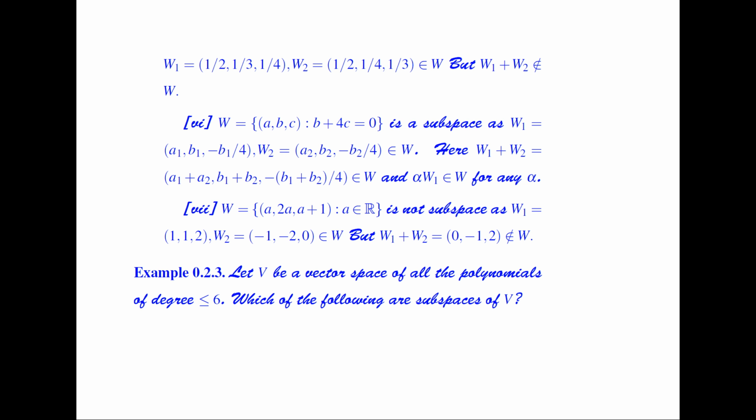So here W1 plus W2 is equal to (a1 plus a2, b1 plus b2, minus of b1 plus b2 by 4). So it again satisfies this condition. If I add up these two, means if I add up a, b plus 4 times this, it is equal to 0. And also alpha times W1: if I multiply by any arbitrary alpha, this condition is again being satisfied. So it means that here this W is a subspace.